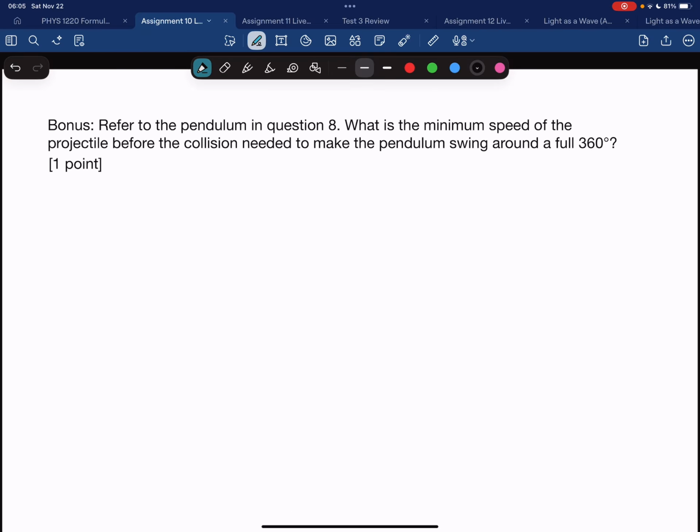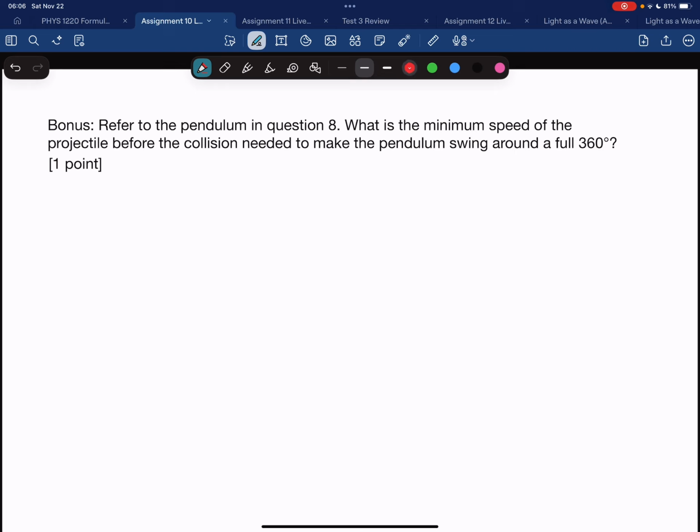So refer to the pendulum in question 8. What is the minimum speed of the projectile before the collision needed to make the pendulum swing around a full 360 degrees? So essentially we're just working backwards here. And I'll show you where the little trick is when I get to it.